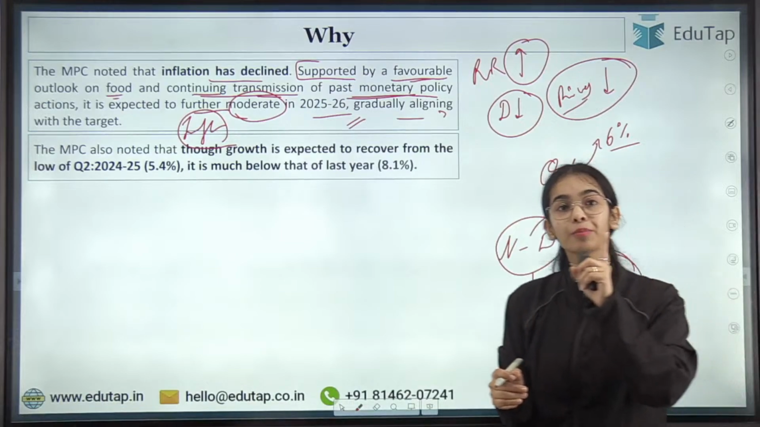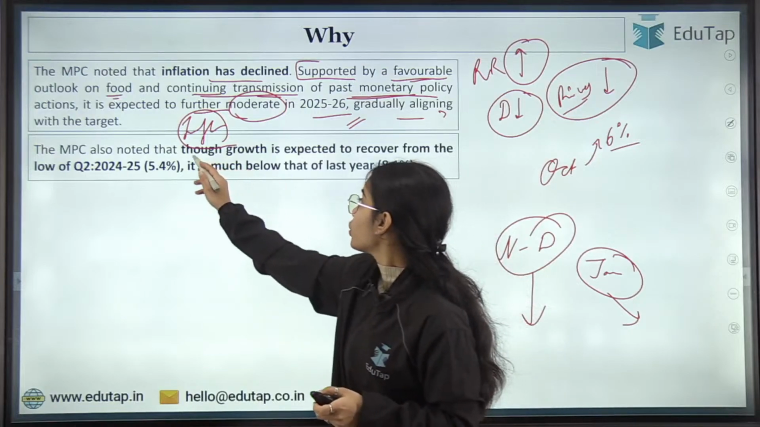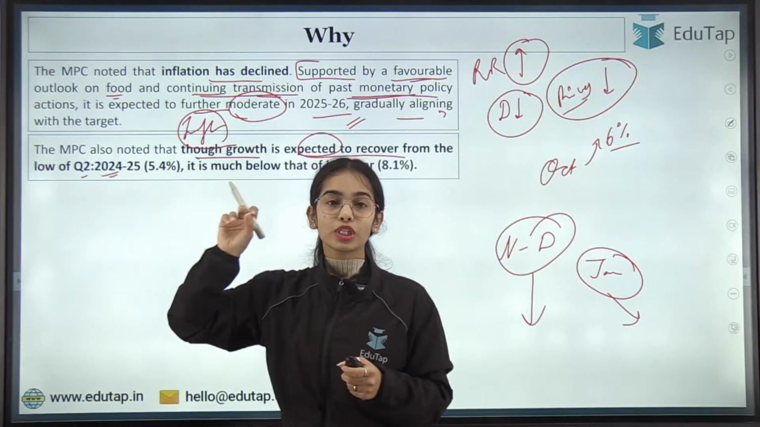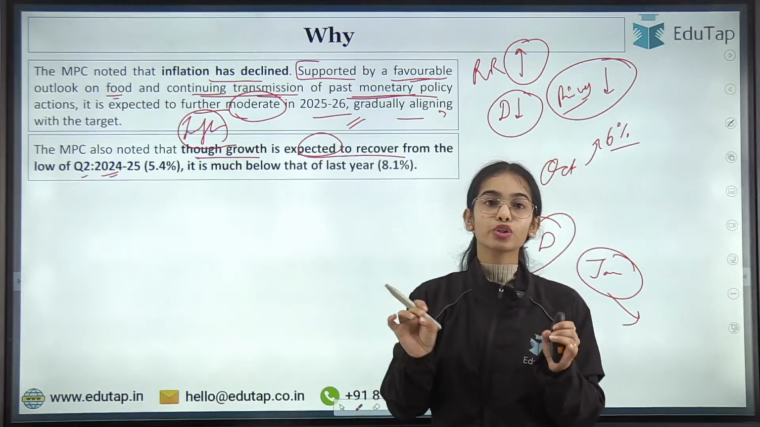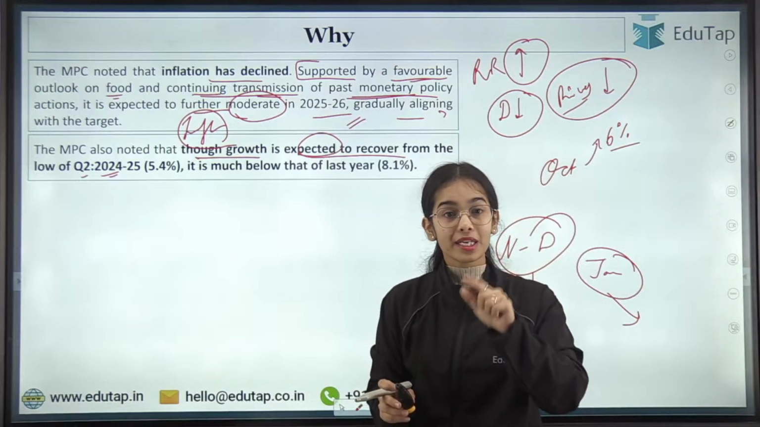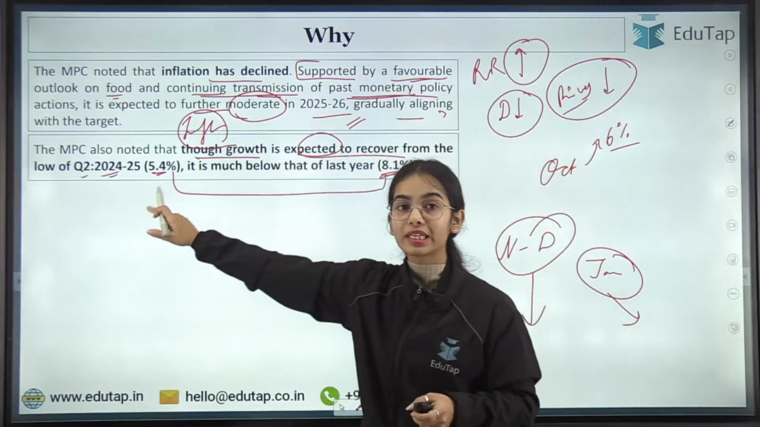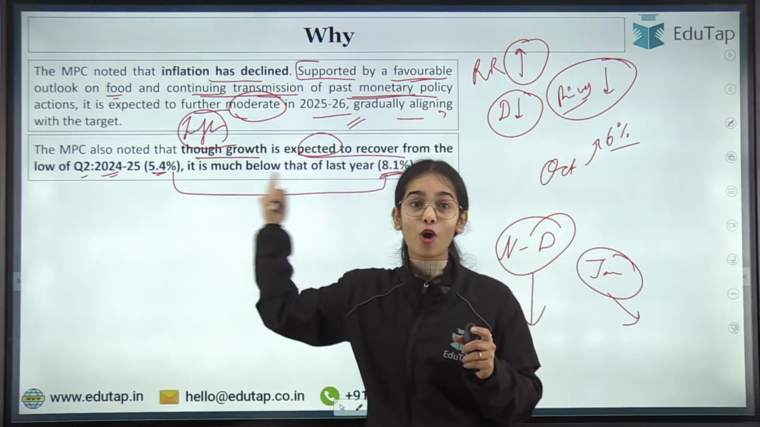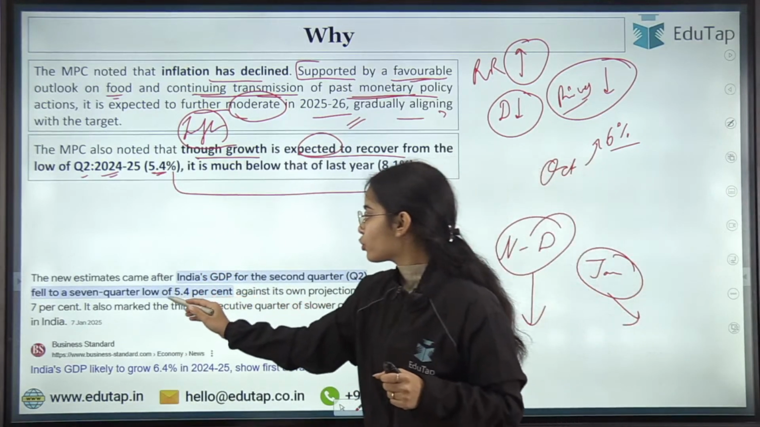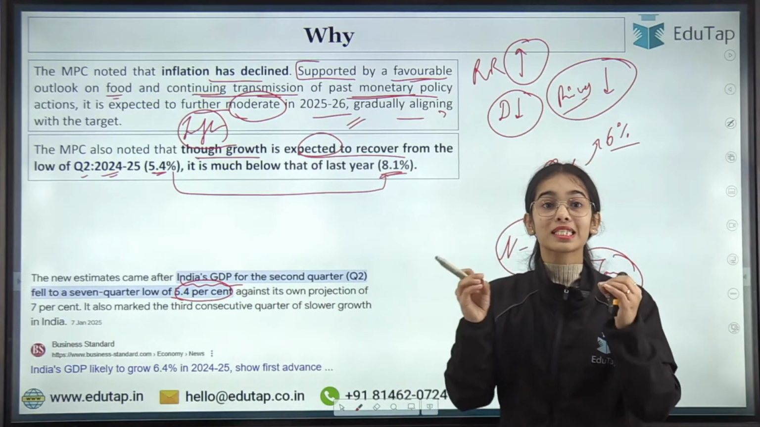Okay. So you can understand that for inflation, there are positive expectations that inflation is going to go down. But when we come to growth, now growth has become a problem in the country. So the MPC noted that though growth is expected to recover from the low of Q2 2024-25. In Q2 of 2024-25, the growth was low at 5.4%. Why are we saying that 5.4% is low? Because if we compare 5.4% to 8.1% of the same quarter last year, you can understand how much the difference is. There is a huge difference. Okay. So the 5.4% India's GDP growth in Q2 of 2024-25 was a 7-quarter low.